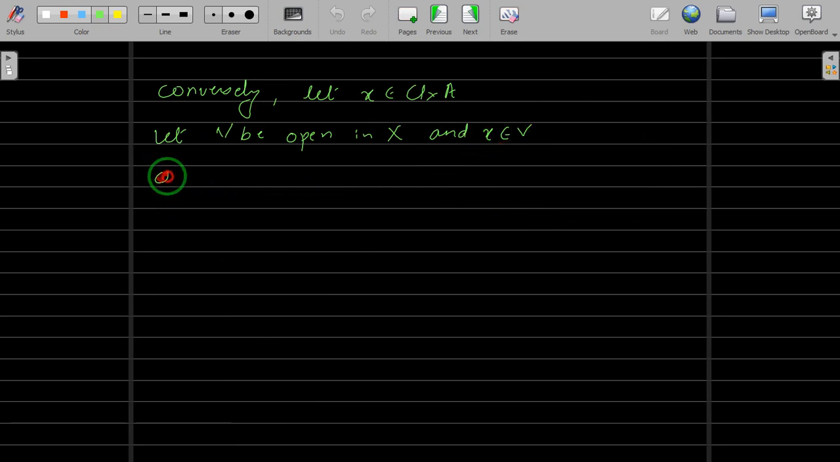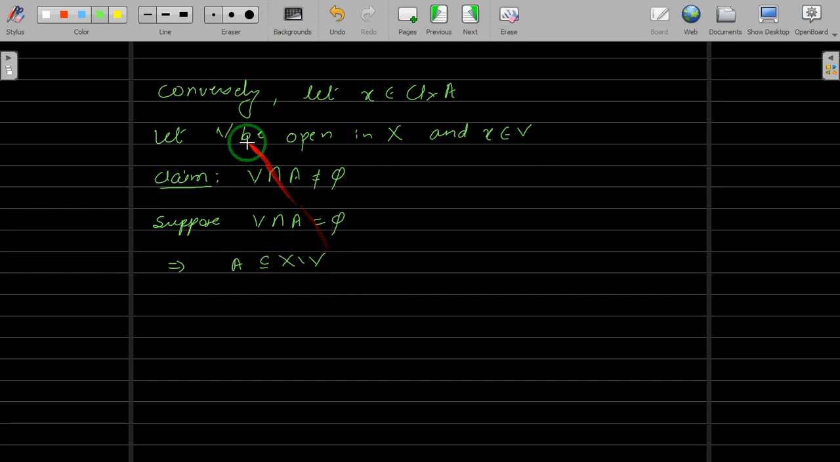Now suppose, claim: V intersection A is non-empty. It intersects A means their intersection is non-empty. Suppose not. So suppose V intersection A is empty. Suppose this happens, then we will get a contradiction. Let's see what contradiction we will get. So V intersection A is empty and we know that V is open.